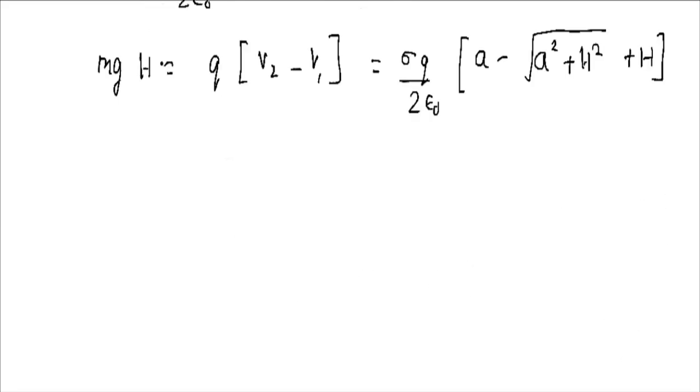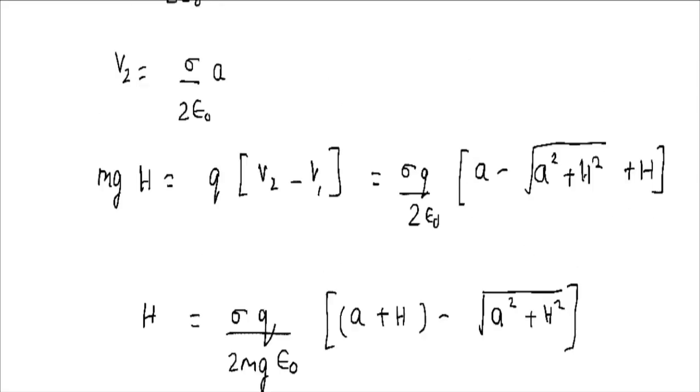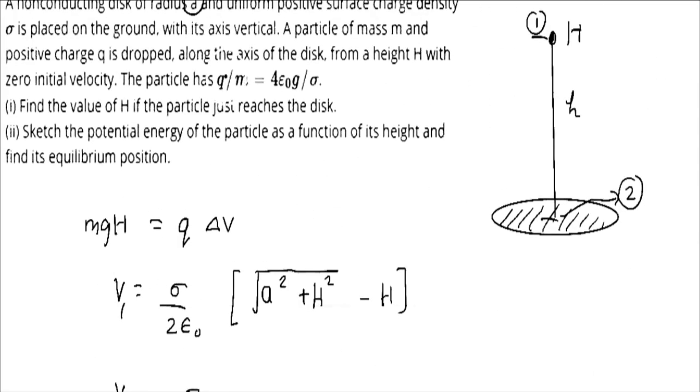So how to find the value of h? So h is basically, we can just divide these terms, so it would be sigma q divided by 2 mg into epsilon, then a plus h, we can write it like this. This would be one term minus square root of a square plus h square. We can write it like this. Now this is the thing. So there is some simplification which we can do.